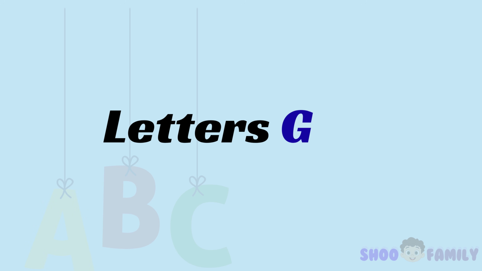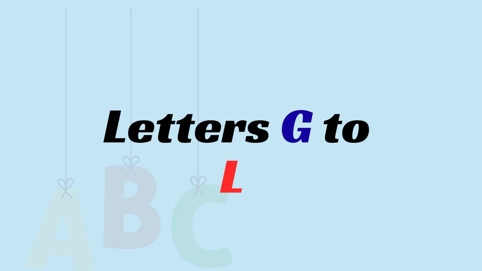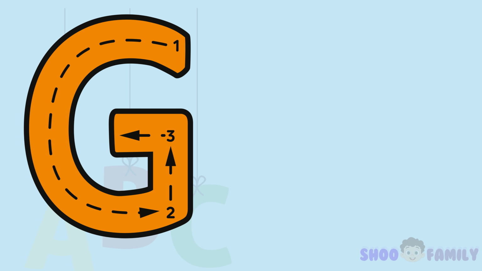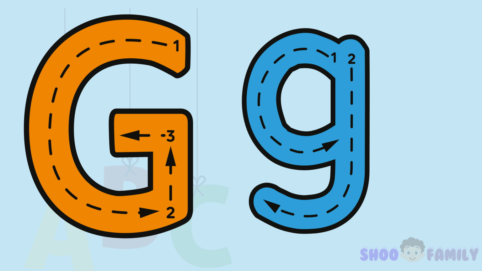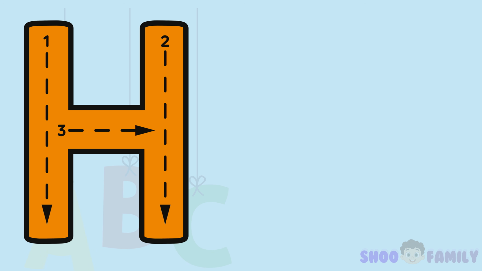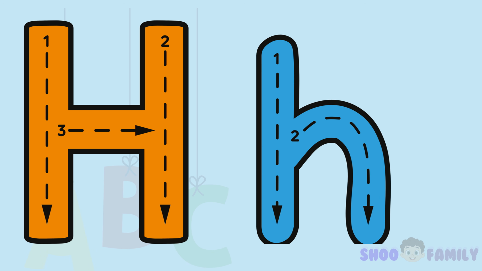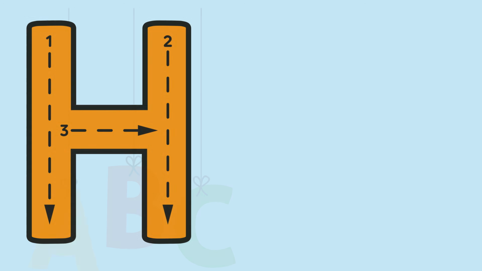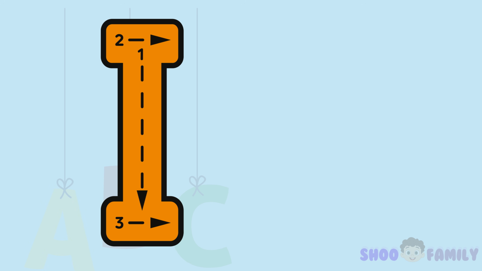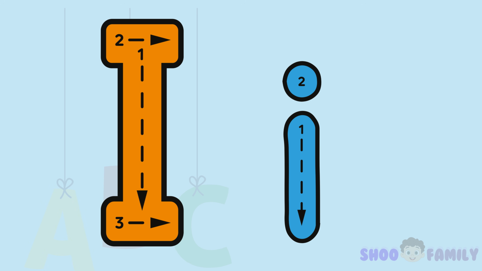Letters G to L. Big G, big curve, add a line. Small g, a circle and tail so fine. Big H, 2 lines and a cross in the middle. Small h, tall line, then a hump like a riddle. Big I, a line with top and base. Small i, short line, dot in place.